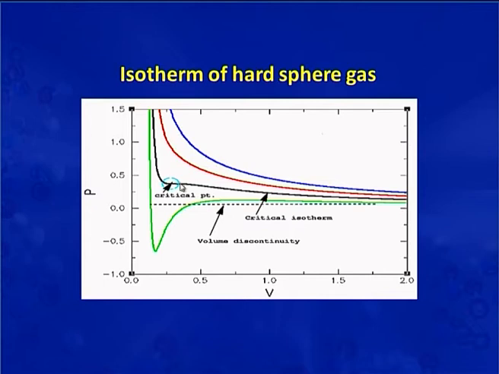Now, the black isotherm exhibits an unusual feature not present in any of the ideal gas isotherms. You can see a small region where the curve is essentially horizontal, flat with no curvature. At this point, there is no change in pressure as the volume changes. Below this isotherm, the van der Waals equation starts to exhibit unphysical behavior.